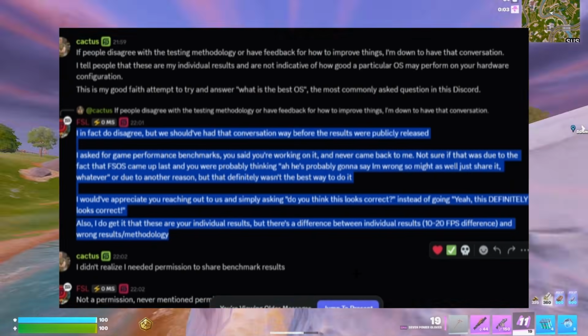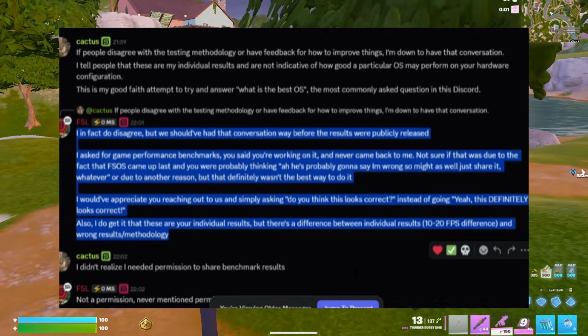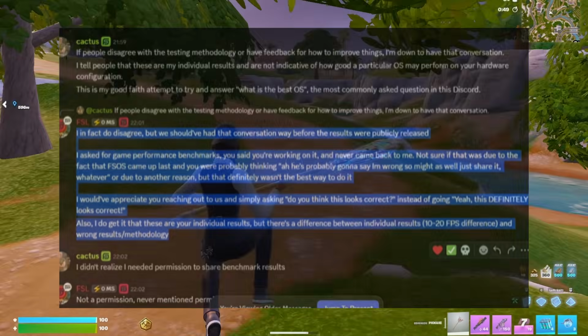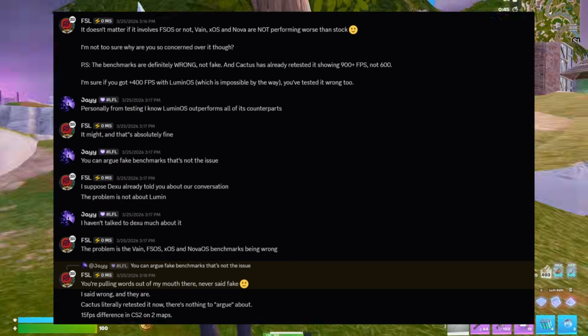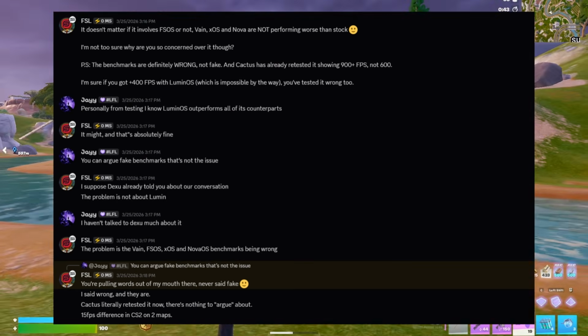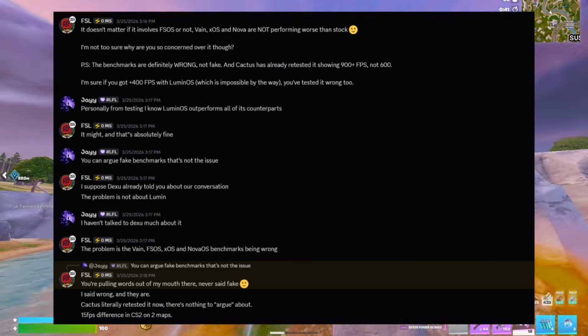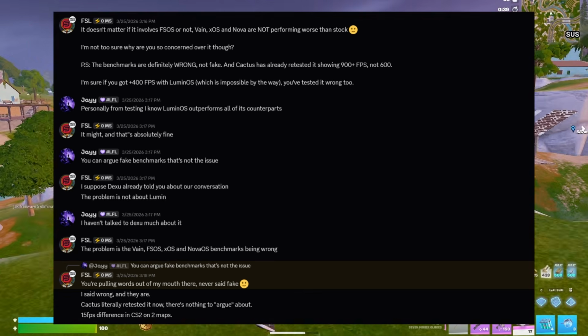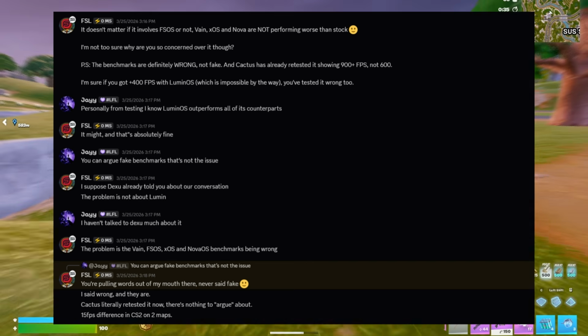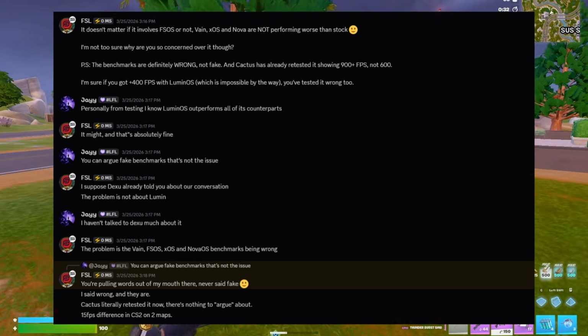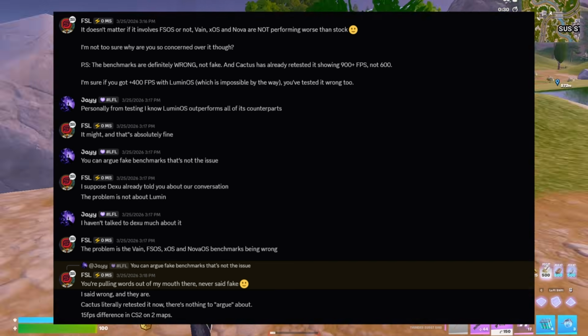And I think that's kind of insane, limiting your staff to not post benchmarks. But getting to my DMs with him, I basically was asking him why he's arguing fake benchmarks, and here you can see he said the problem is the Vain, FSOS, XOS, and Nova OS benchmarks being wrong, and that I was pulling words out of his mouth. Never said fake, I said wrong, and they are.